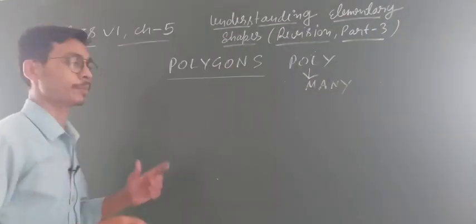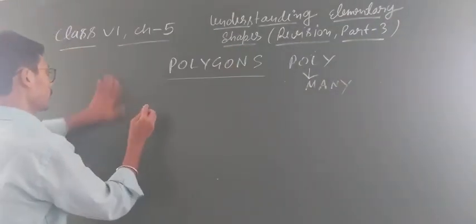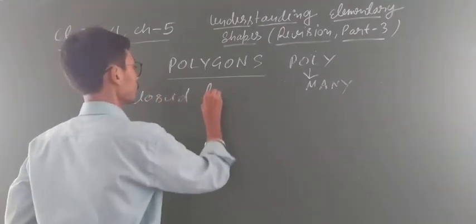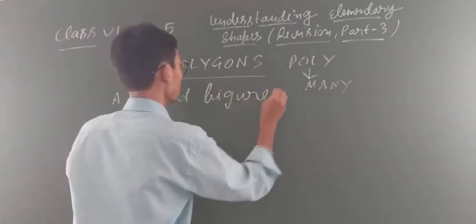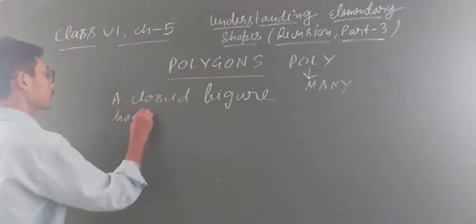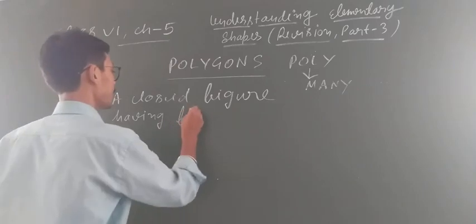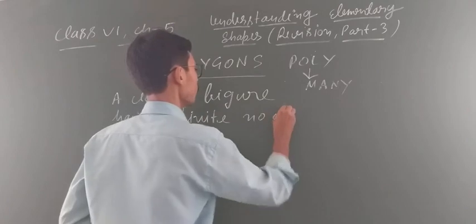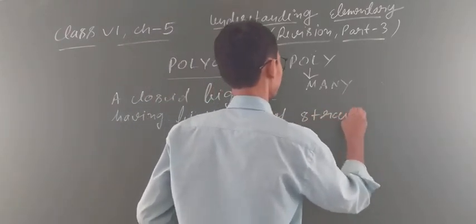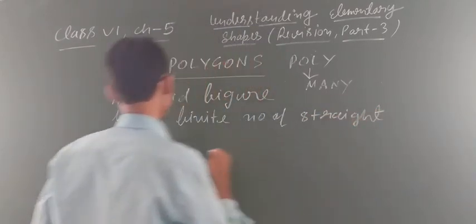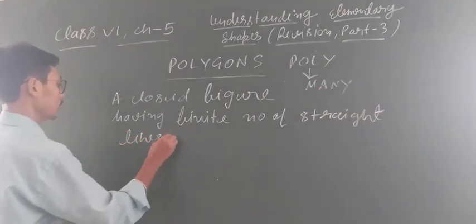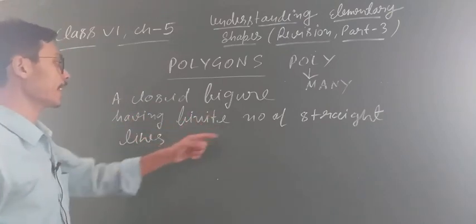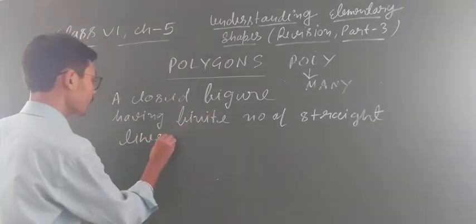It means a closed figure having finite number of straight lines. Clear, everyone? यानी a closed figure having finite number of straight lines is known as a polygon.